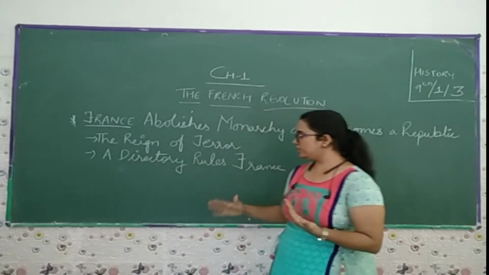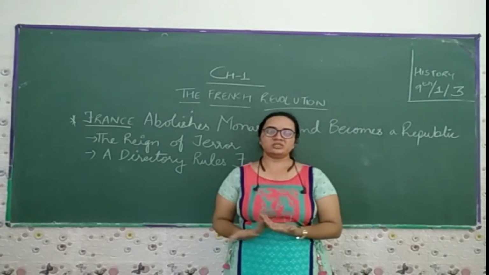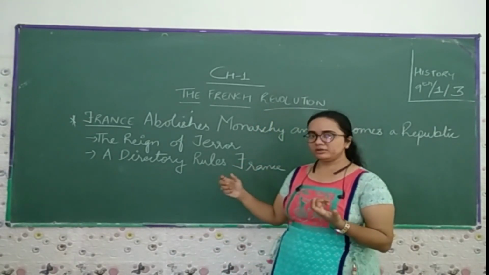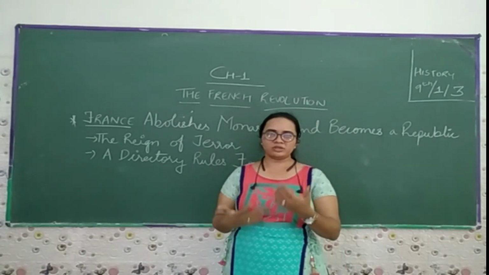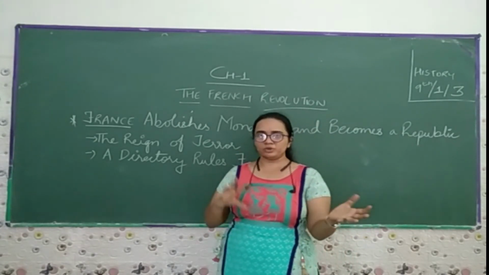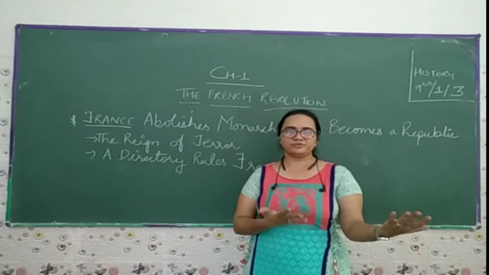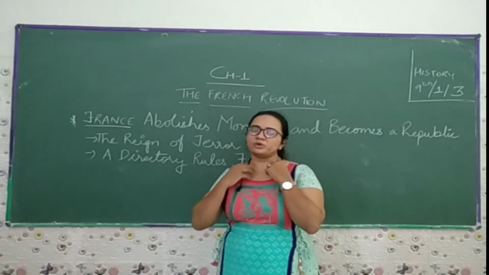Now in this we come to know about the directory rule of France. Again they made changes in the constitution where they appointed the directory, in which they made a 5 member executive, where they could make certain changes, so that the utmost of the rule came under Napoleon, or you can say the army. There are different changes we are going to see in the next segment of this video in detail, what kind of changes they wanted to see.